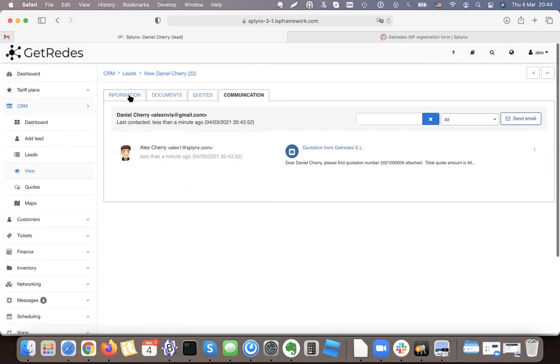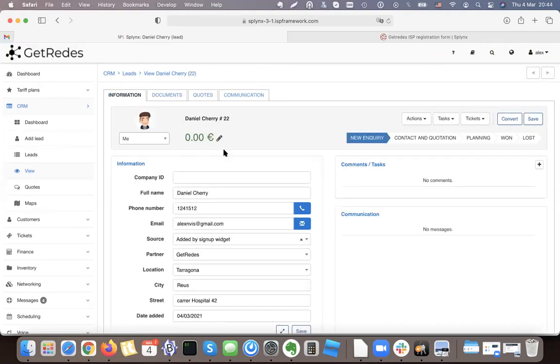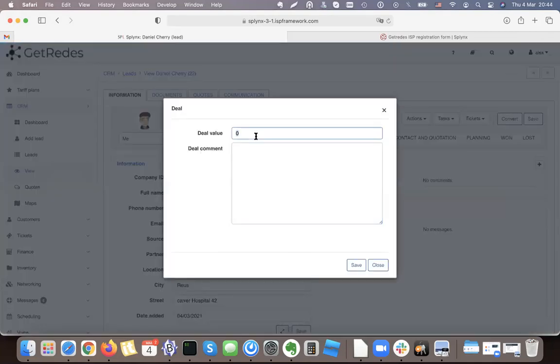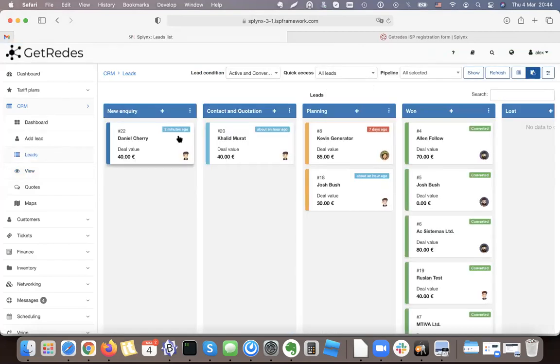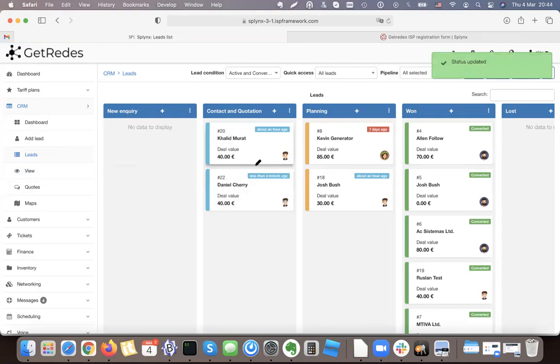And I also, there's the one thing, by default, this is always changed when I send the quote, but when the quote is generated from the website, now it's not saving it, but this is the quote value. So this is the value, the lead value. And when I go to my lead view, you can see that all my leads, they have different stages or pipelines. So the first one, this one is new. So because I sent him the email and I already sent him the quote, so I'm moving him to contact and quotation stage.